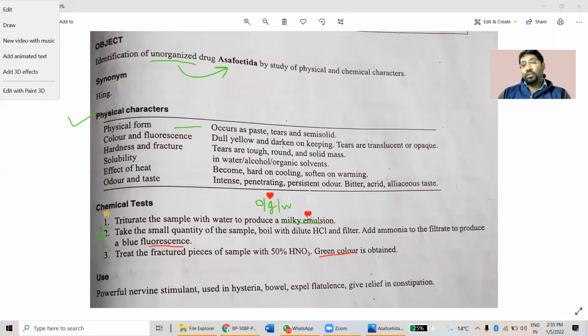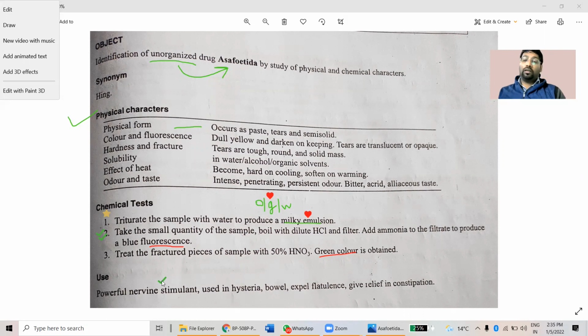Okay, and uses: we are very well aware that it has many uses. It is a very good stimulant for our nervous system and sensory systems. We use it in hysteria and to get relief from flatulence. Flatulence means formation of gases in the stomach.